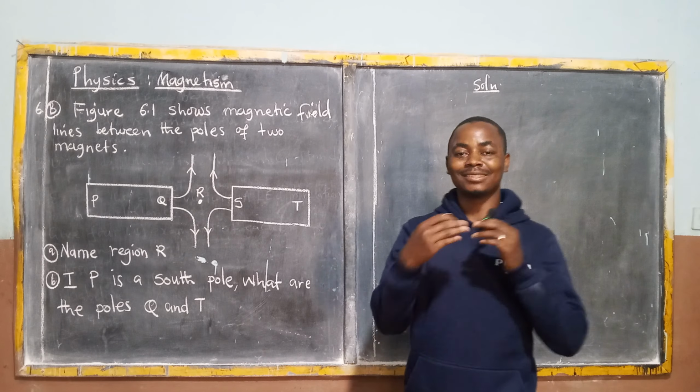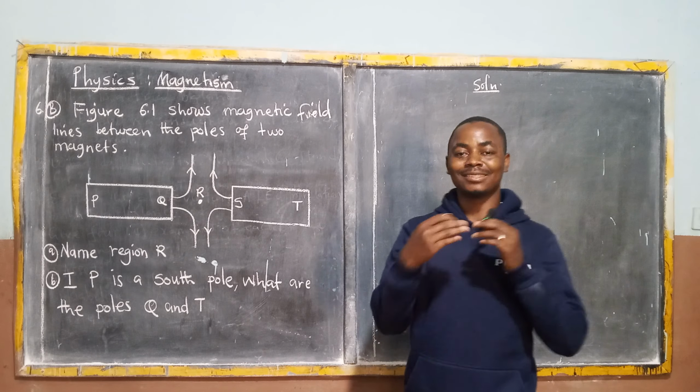So, this question, I got it from the 2022 internal candidates, science paper 1. They found this one as one of the questions. Section B, question 6. Figure 6.1 shows magnetic field lines between the poles of two magnets. Now, a magnet has got two poles, a north pole and a south pole.